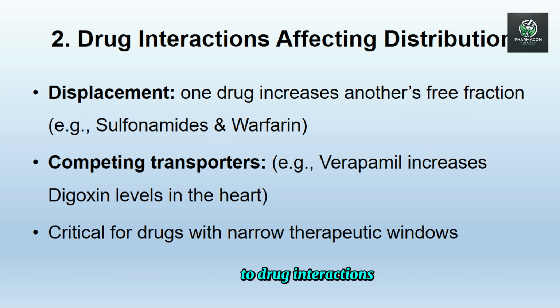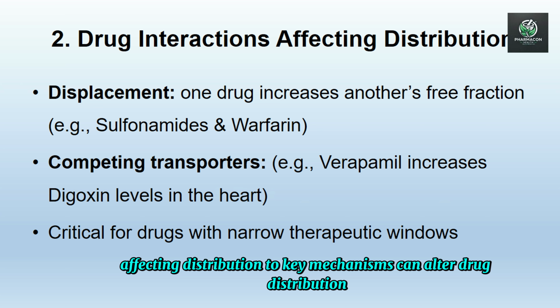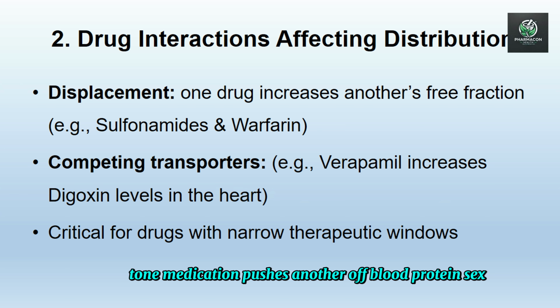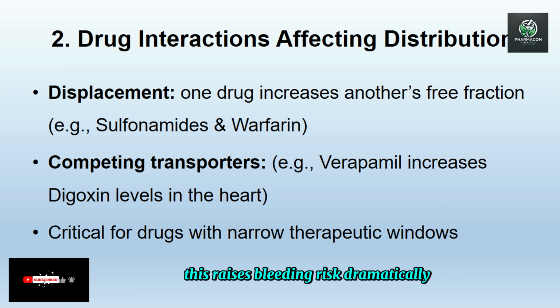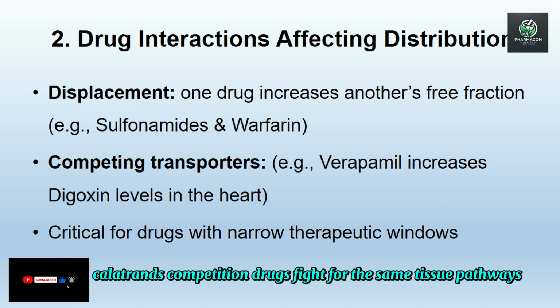Two: drug interactions affecting distribution. Two key mechanisms can alter drug distribution. Protein binding displacement: one medication pushes another off blood proteins. Example, sulfonamides increase free warfarin levels. This raises bleeding risk.